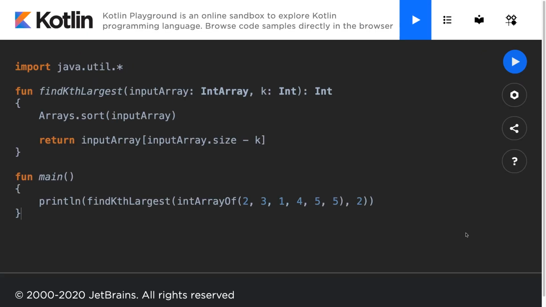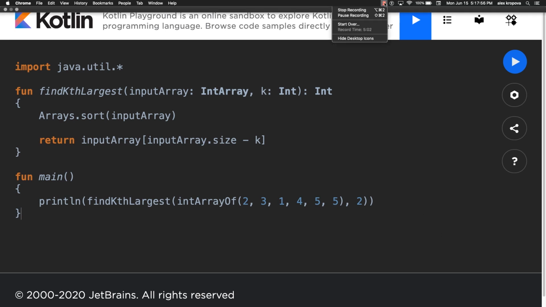Congratulations, everyone. You just solved the find the kth largest element in an array interview question. Head on over to the next lecture where we're going to be beginning.